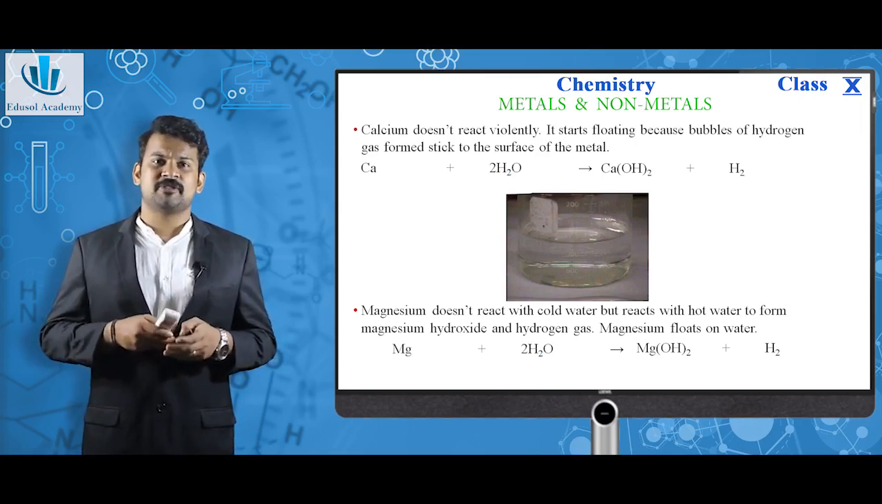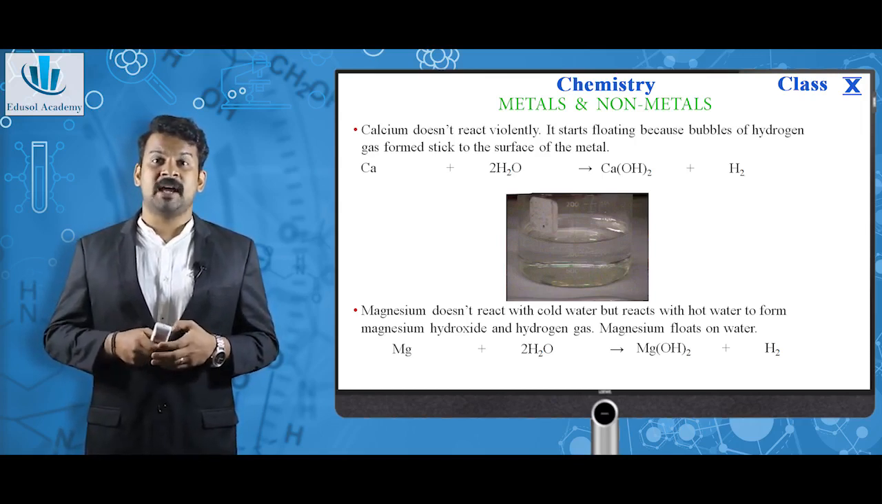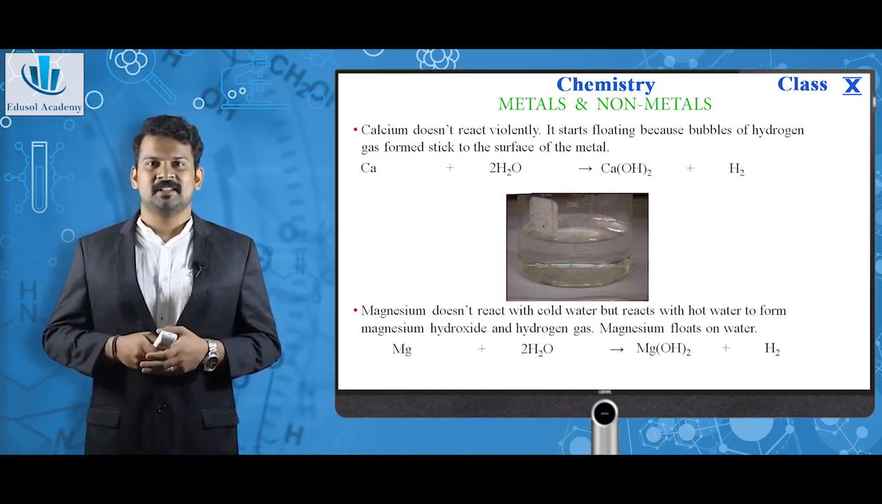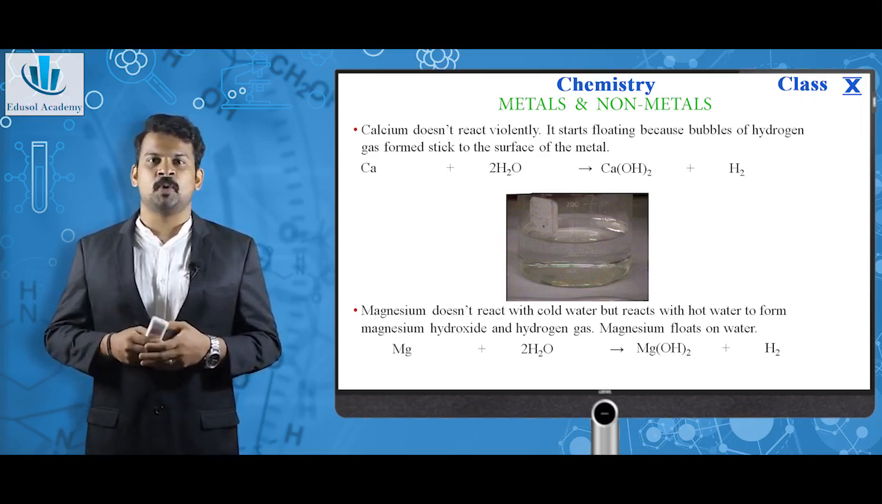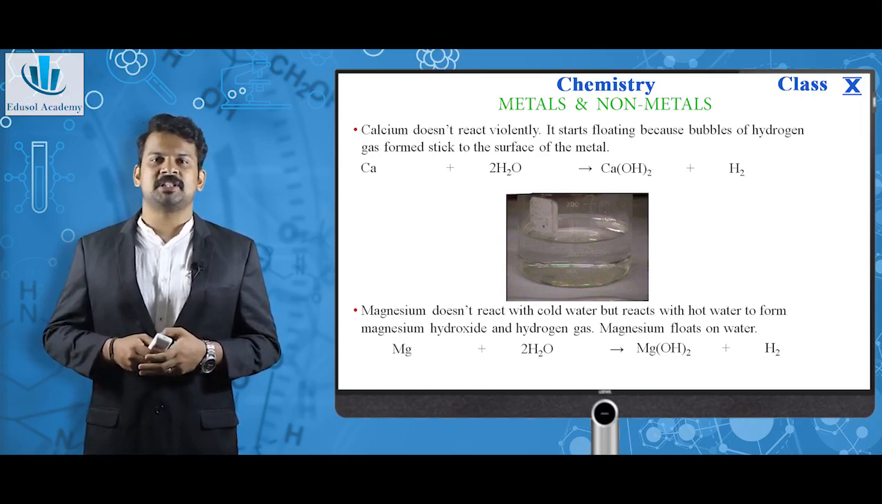Magnesium doesn't react with cold water, but reacts with hot water to form magnesium hydroxide and hydrogen gas. Same as calcium, magnesium floats on water. Mg plus H2O giving Mg(OH)2, magnesium hydroxide.